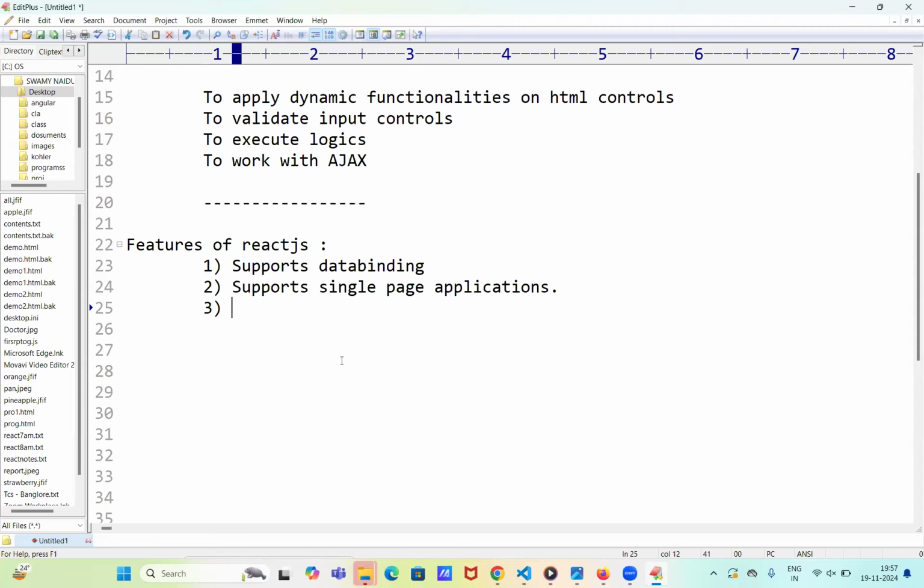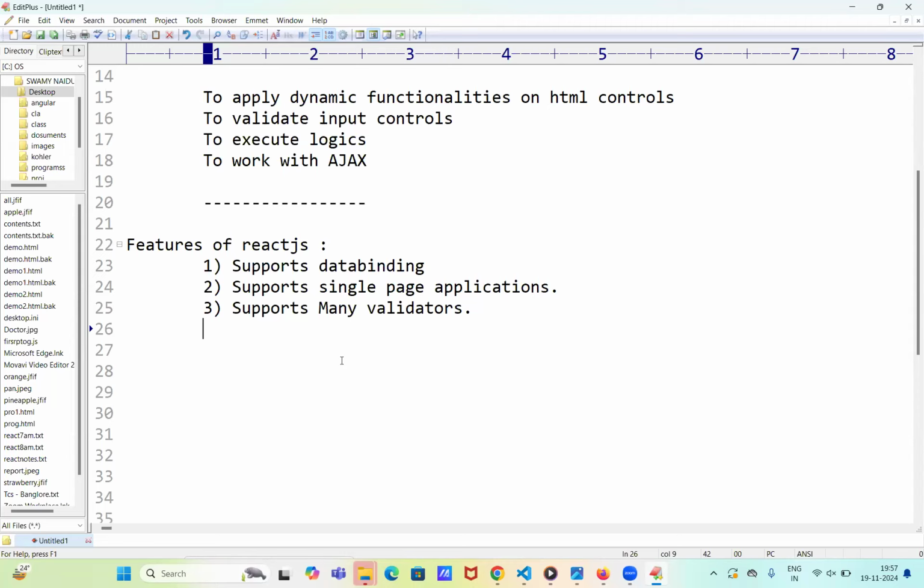Next, it supports many validators. Different types of predefined validators are available.